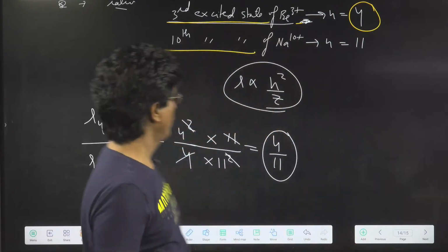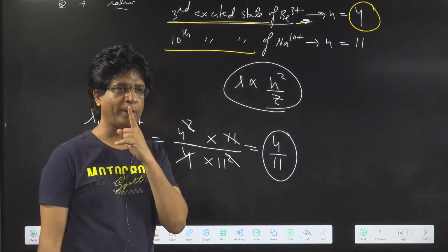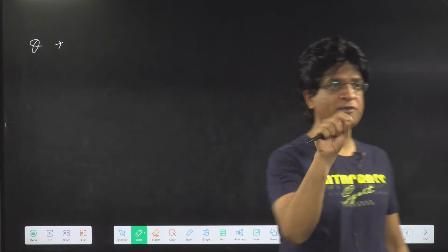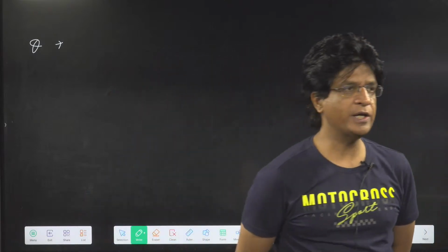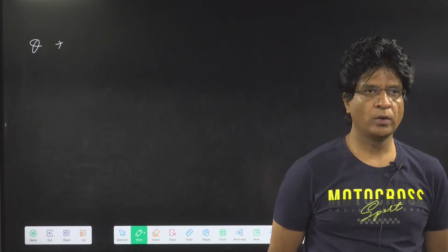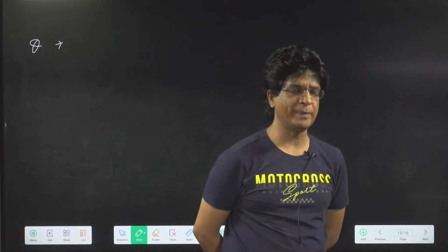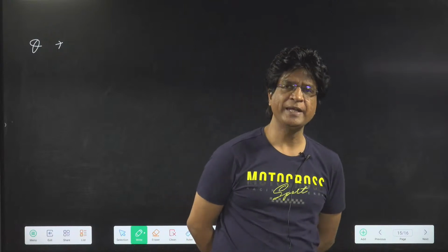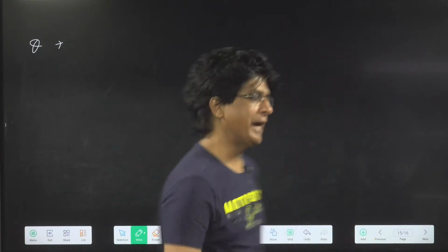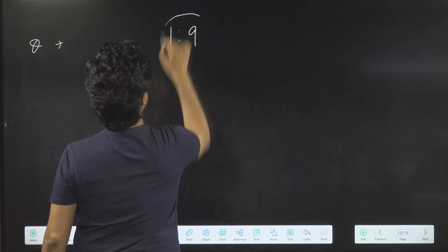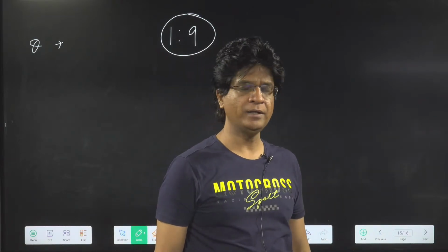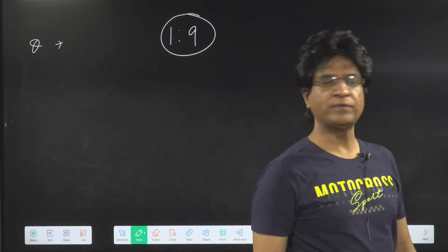Very correct. Just one last question we'll do. A very, very important question. Last question. They're saying that the ratio of radius of any two orbits in hydrogen is 1:9. Find nomenclature of the orbits.